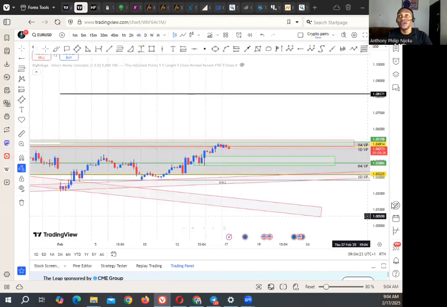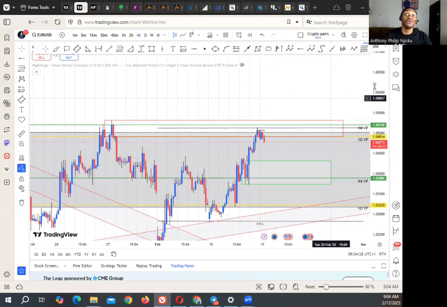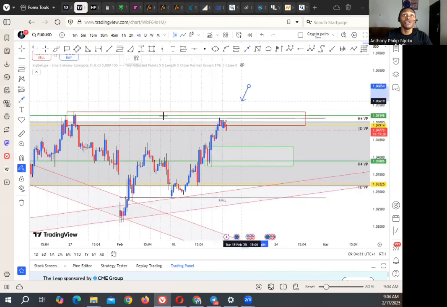Then we move down to the H4 time frame. On the H4 time frame, we look for the supply and the demand zone as well. So on the H4 time frame, this is the supply zone which the market is currently respecting, and from here we can expect the market to push to the downside towards this H4 demand zone.